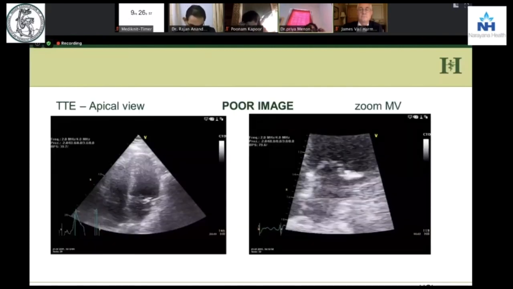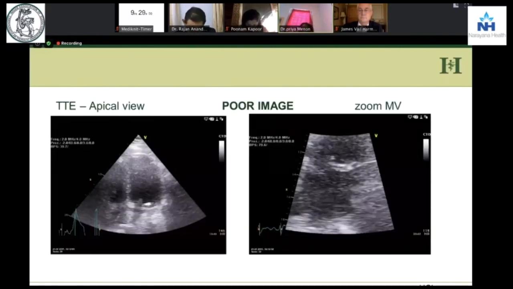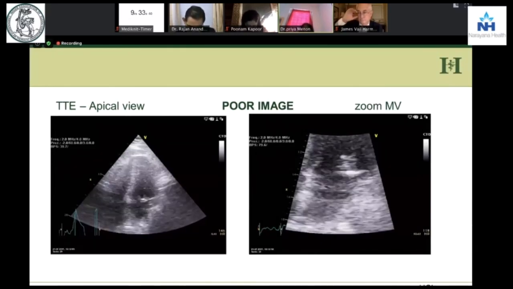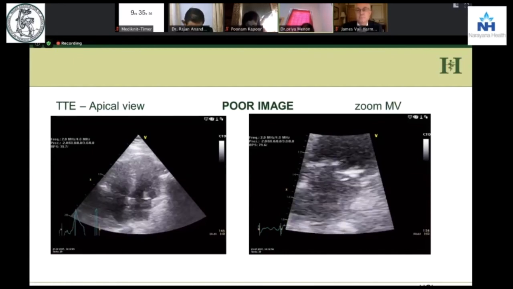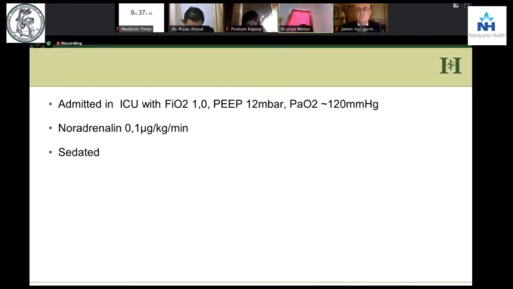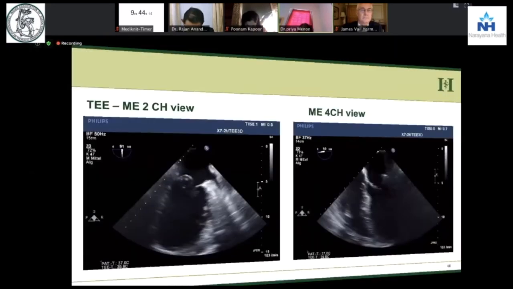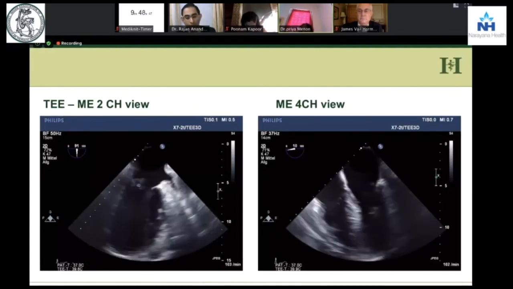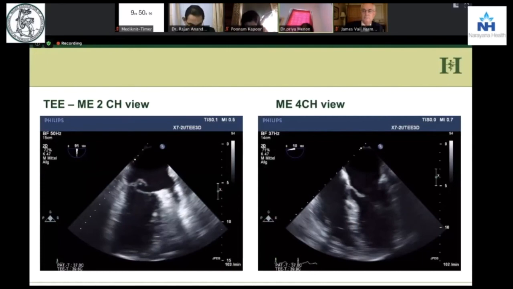We do a transthoracic, very, very poor image. I'm absolutely not able to make out what this is. Is it an endocarditis? Is it a flail or is it a prolapse? No idea. So go ahead. Patient is still very, very bad on 100% FiO2, high PEEPs, noradrenaline. We do a transesophageal. And what do we see here? We see a flail of P3 and P2.